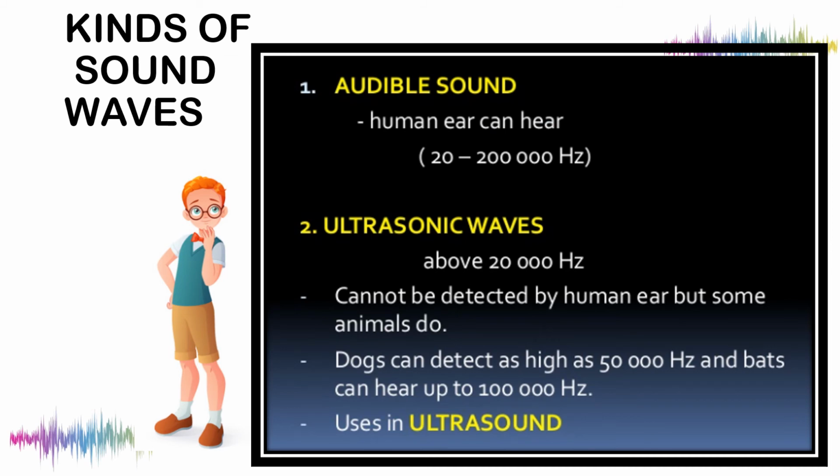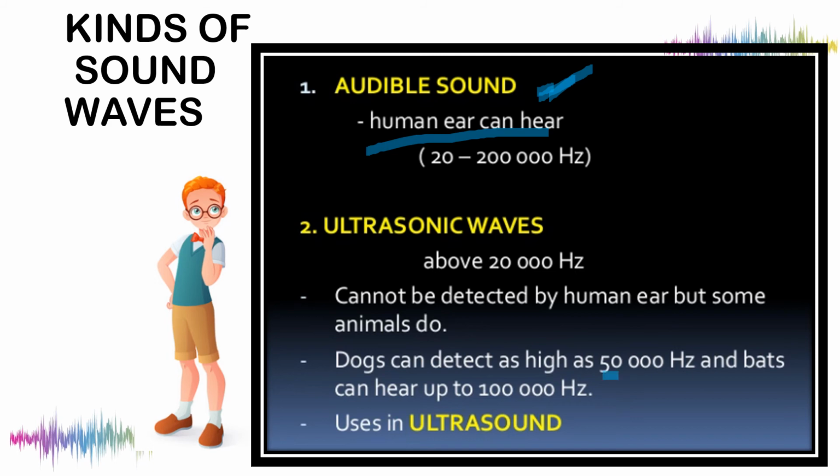Okay? Kinds of sound waves. We have audible sounds, which humans can hear. Humans can hear from 20 to 20,000 hertz. The ultrasonic sound waves cannot be detected by the human ear, as I said, but some animals can.